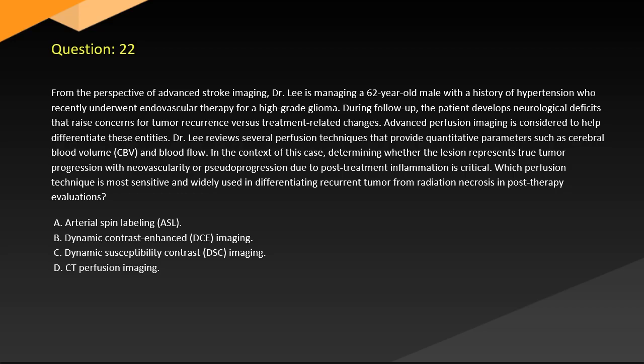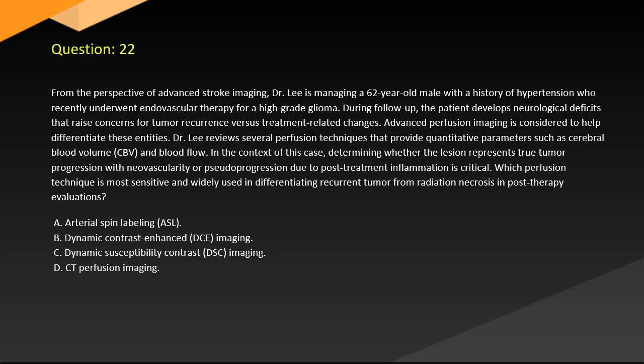Question 22. From the perspective of advanced stroke imaging, Dr. Lee is managing a 62-year-old male with a history of hypertension who recently underwent endovascular therapy for a high-grade glioma. During follow-up, the patient develops neurological deficits that raise concerns for tumor recurrence versus treatment-related changes. Advanced perfusion imaging is considered to help differentiate these entities. Dr. Lee reviews several perfusion techniques that provide quantitative parameters such as cerebral blood volume (CBV) and blood flow.